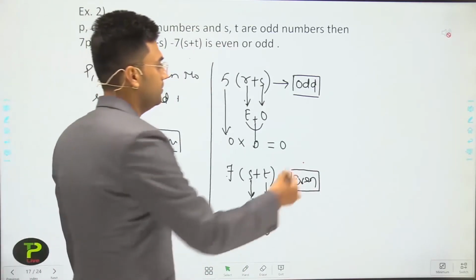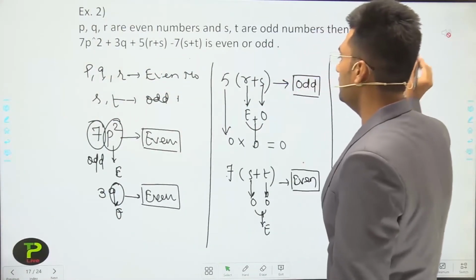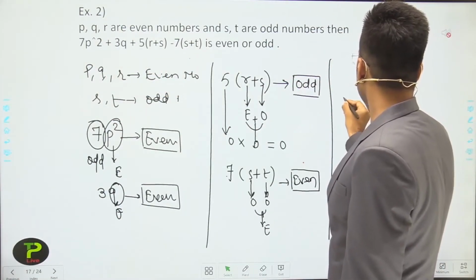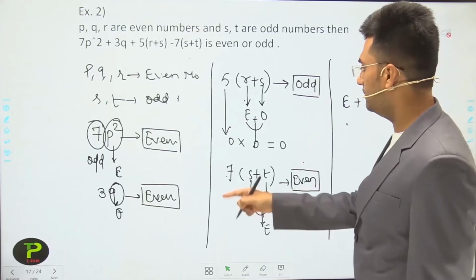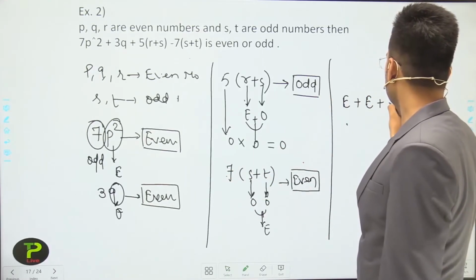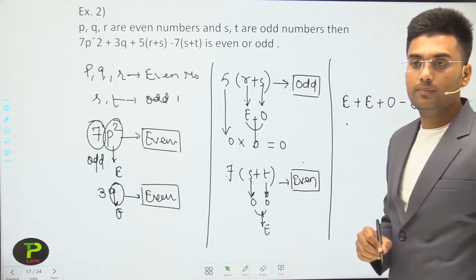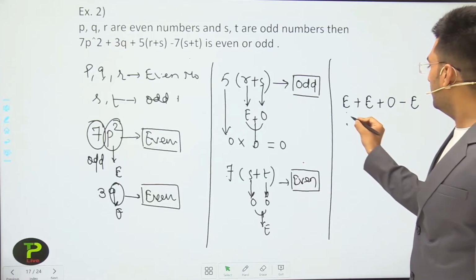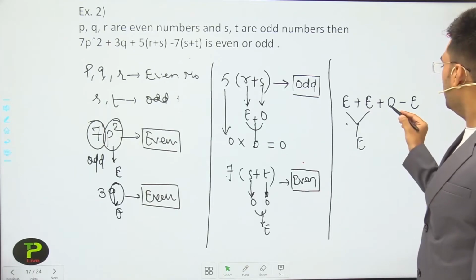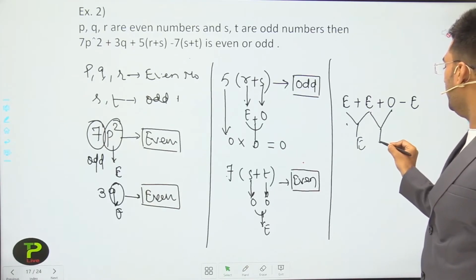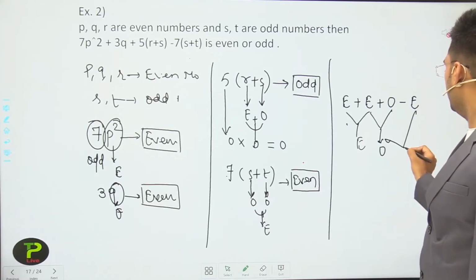Okay, now what will we get? Even plus even, plus odd, minus even. Okay, so even plus even is again even, and even plus odd, we will get odd, and odd minus even, we will get an odd number.